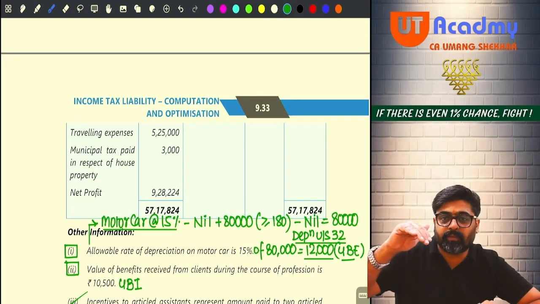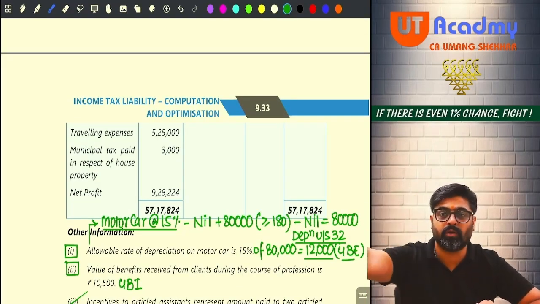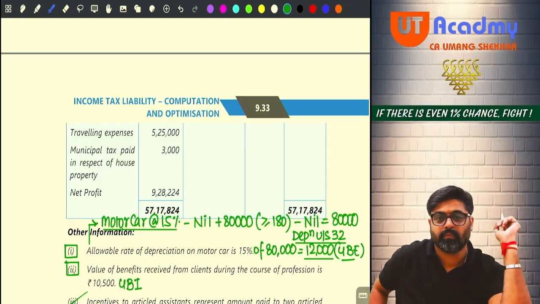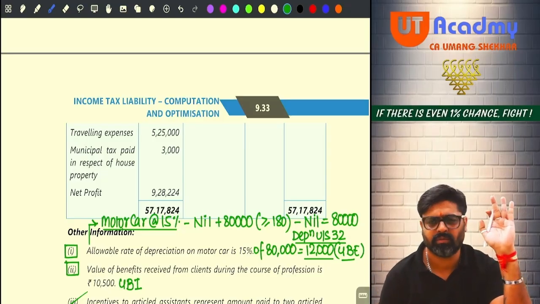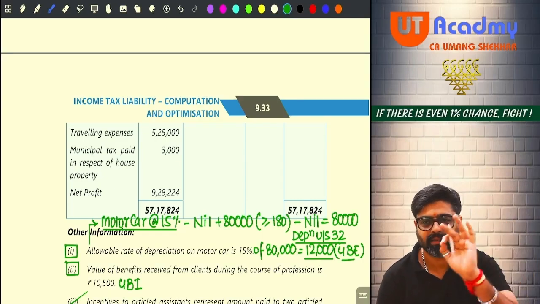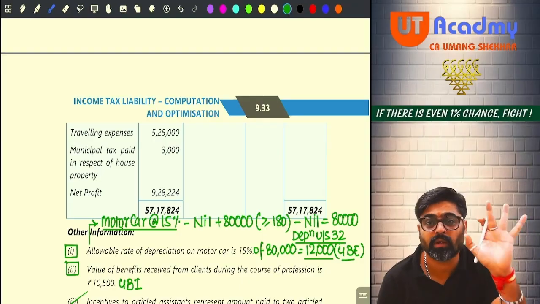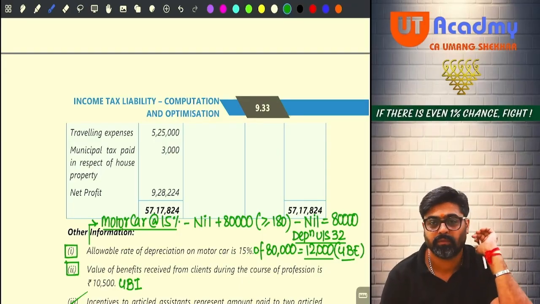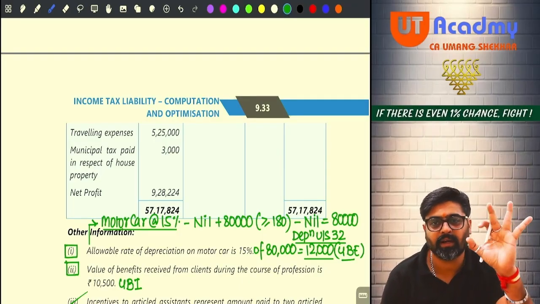In this traveling expense, 32,000 is for a foreign tour, and which is within RBI norms. Whether it is within RBI norms or not, I don't care. Tell me, 32,000 is for what? It is for a foreign tour. Is it a business related expense?